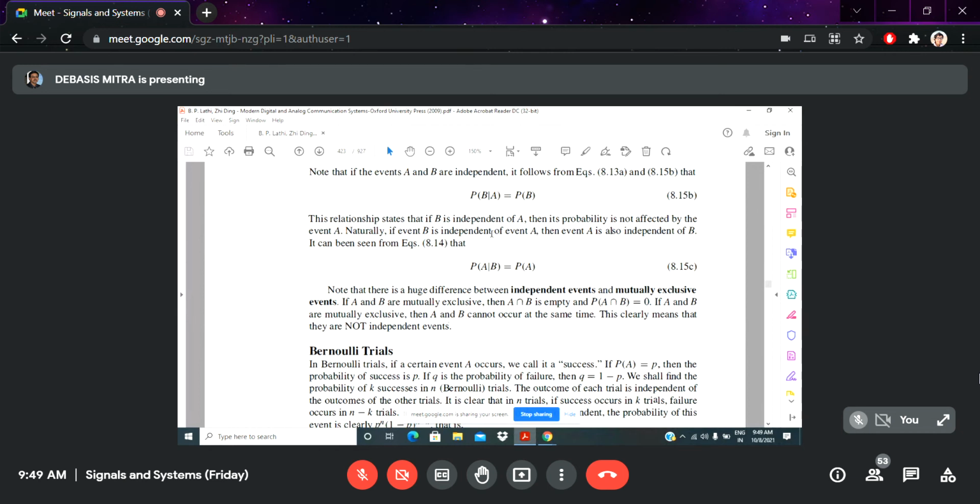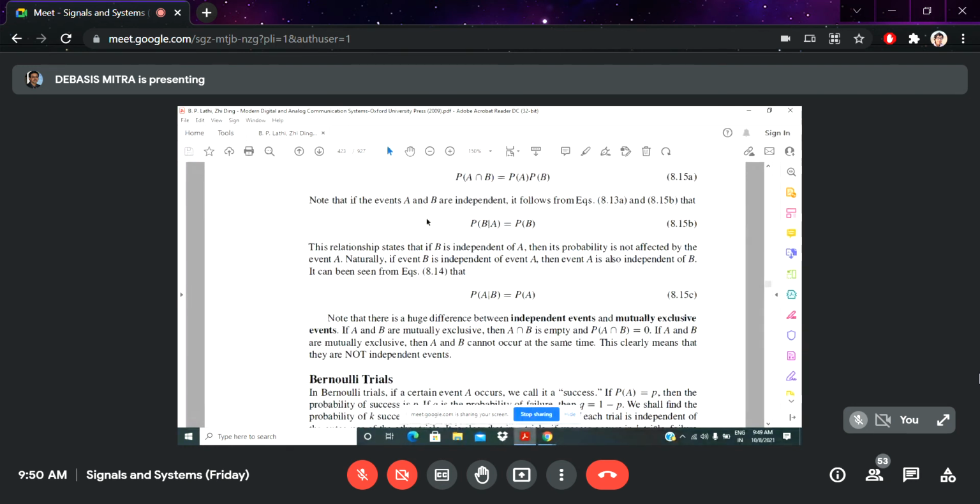But for conditional probability, whenever these two events are independent of each other, the probability of A with B is the probability of A, no function of the probability of B. The probability of B with respect to A is then the probability of B, no question of the probability of A. That is the slight difference between independent events or joint events or conditional probability calculation and mutually exclusive event probability calculation.